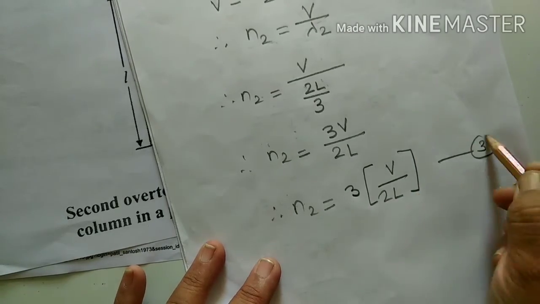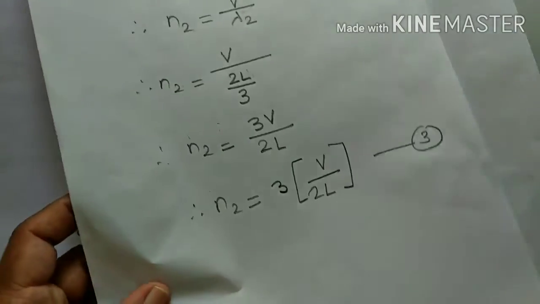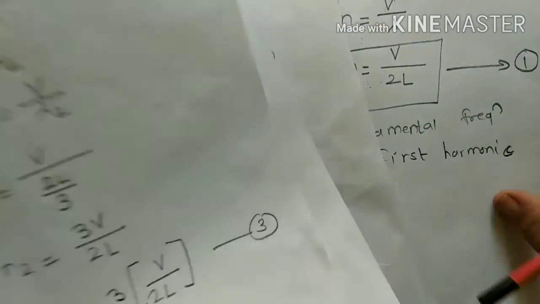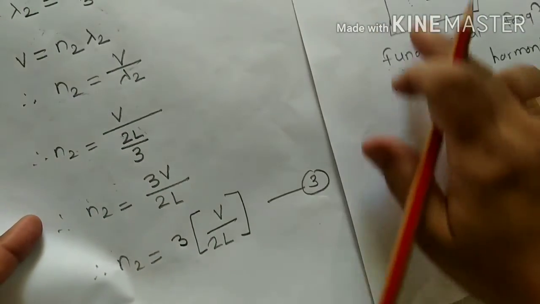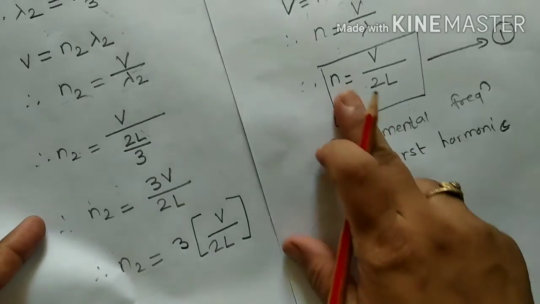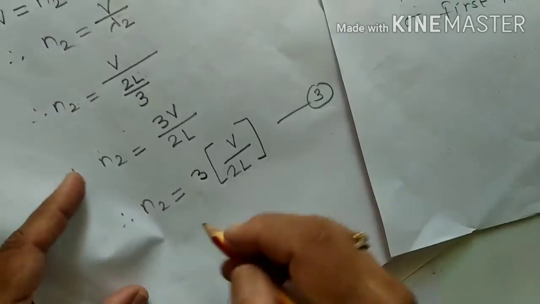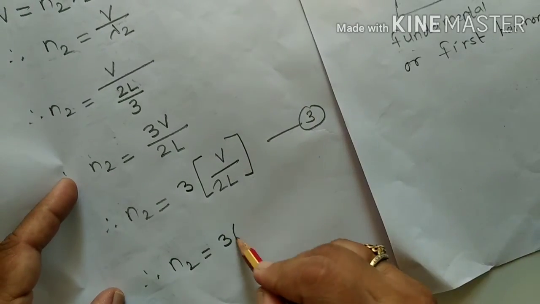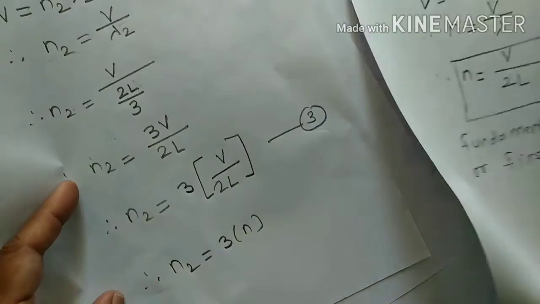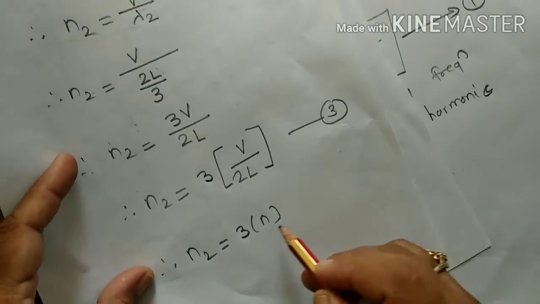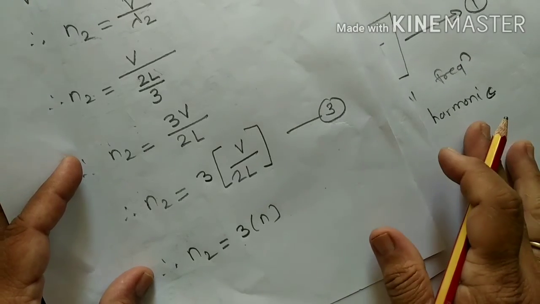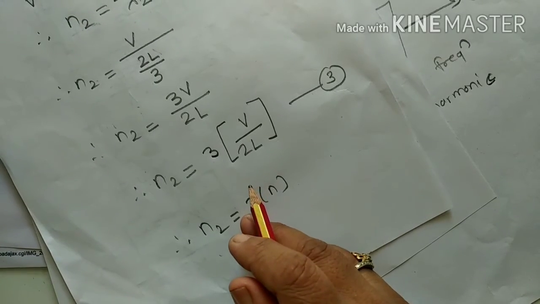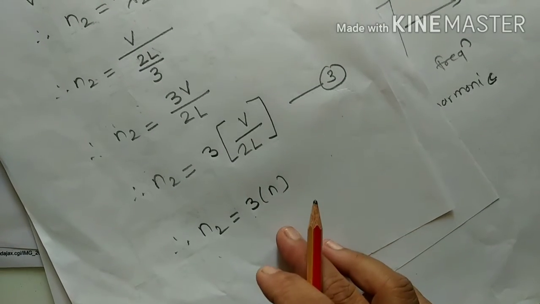This is equation number 3, and from equation number 1 we have solved that N is equal to V upon twice L. That's why we can say that N2 is equal to 3 into N. This is the frequency of the third harmonic or second overtone.